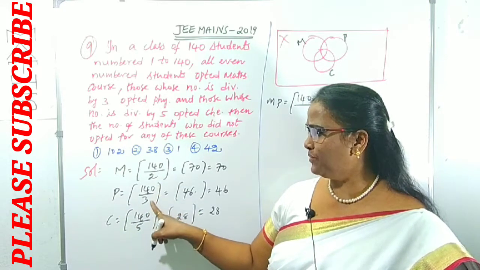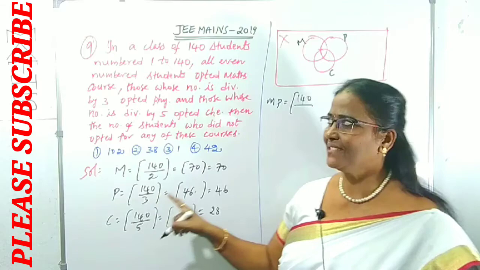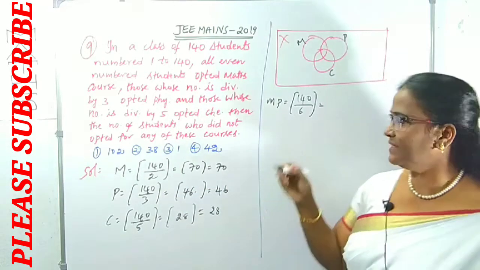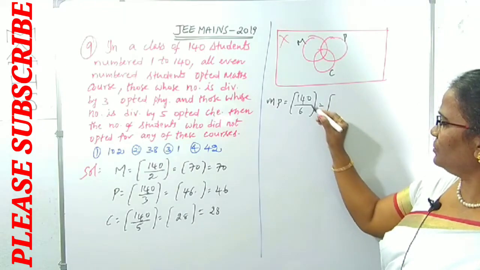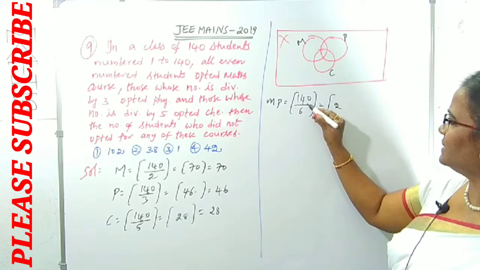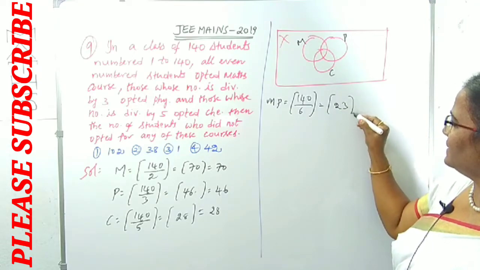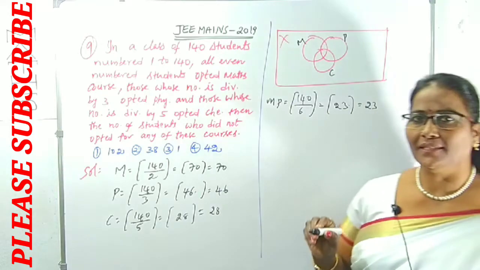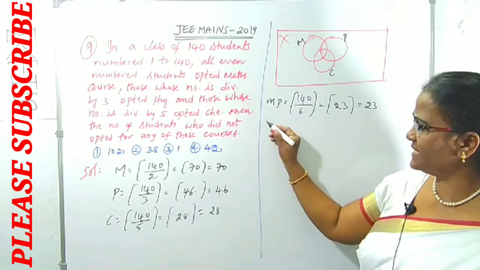What is the LCM of 2 and 3? 6. We have to take like this. Simple. 6 4s are 24, 6 2s are 12, 6 3s are 18. 23 point something we can get, that is 23. Clear?